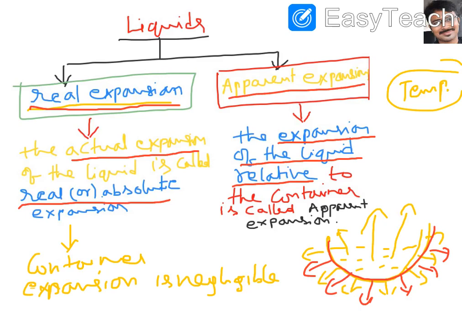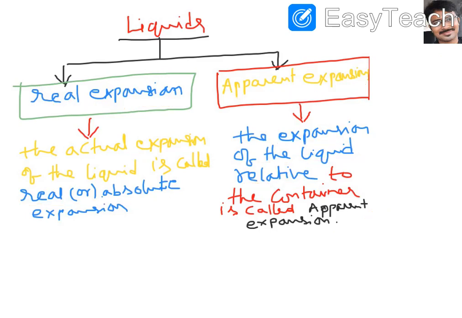I hope you are clear with the difference between real expansion and apparent expansion. Real expansion means only liquid expansion alone. Apparent expansion means liquid expansion relative to the container, because here the container also expands. That is the information we can take for real and apparent expansion.